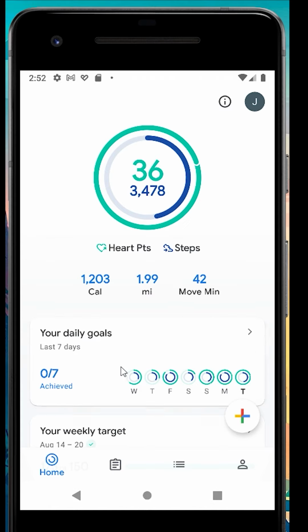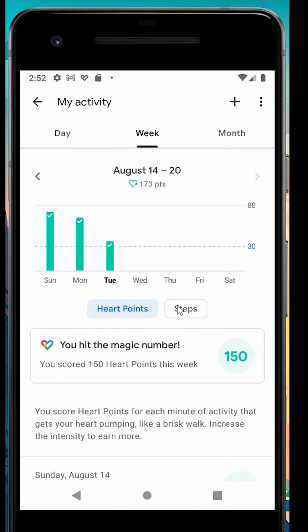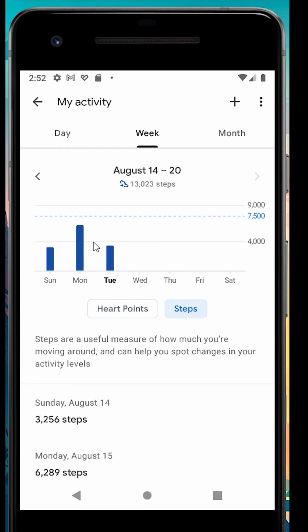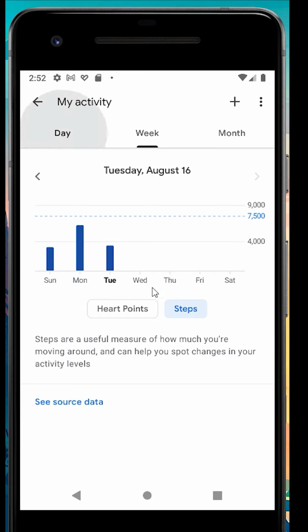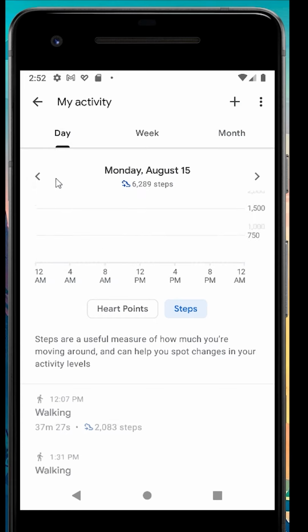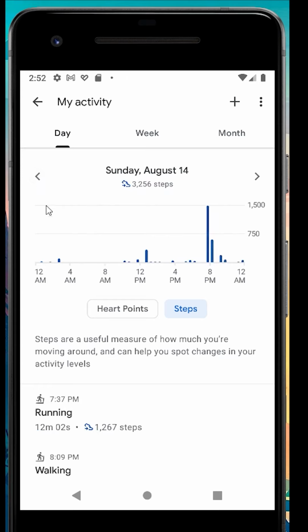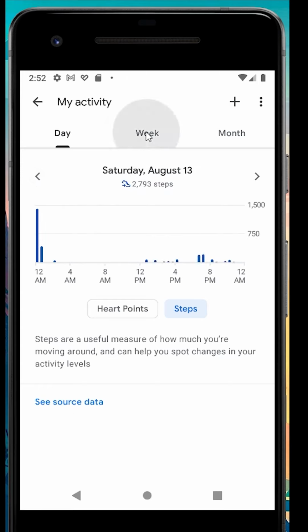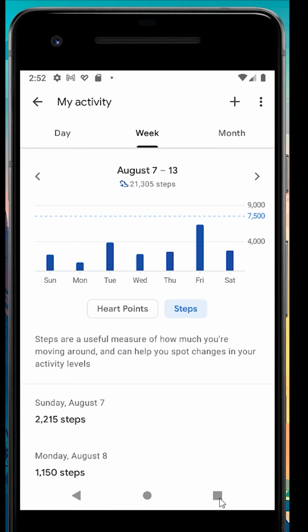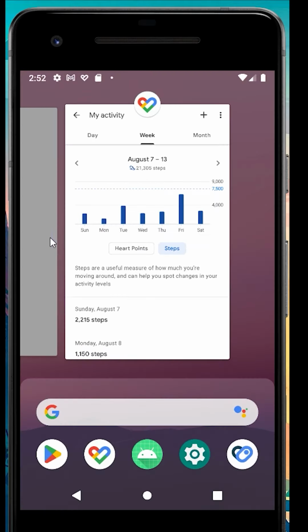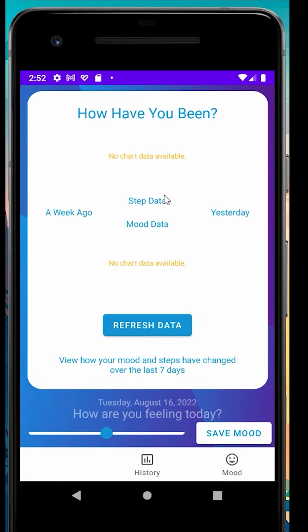So I've decided to choose step data. I could choose any other data that I wanted to, but I feel that having step data would be the most accessible. So you can see here I can look in at each day and I've got my step counts. Yesterday I did this much, Sunday I did this much, and this goes back for however long I want to track it for. So what this app does is that it links with that API and pulls it into a graph format.